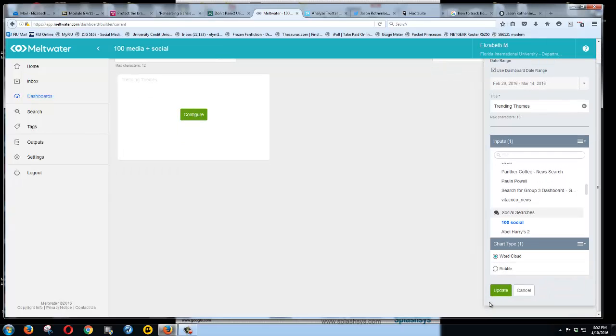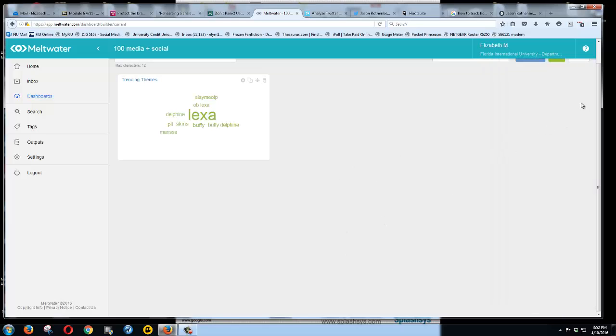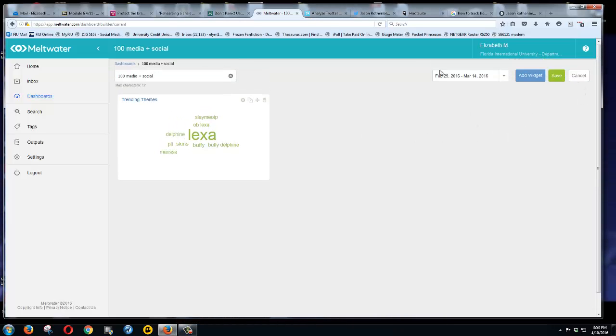I like word clouds, but you can do bubbles too. Then I say update. And notice it took the date that I set for my dashboard. I see the themes, and I'm familiar with the 100, and I see that Lexa is the number one trending term.